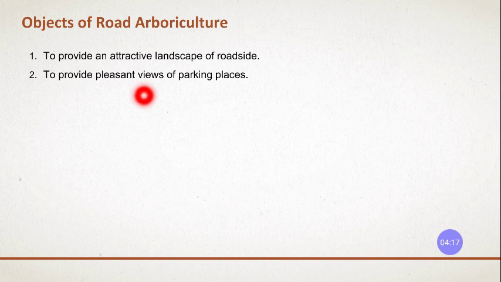To provide a pleasant view for parking places, right? To prevent soil erosion from these roadsides. It should not happen that all the soil at the sides of the road erodes, and also it should have a pleasant view for the parking places.